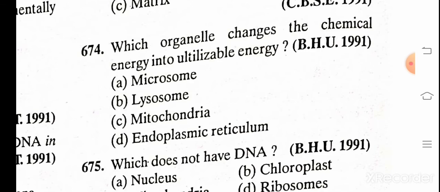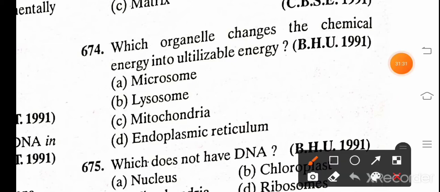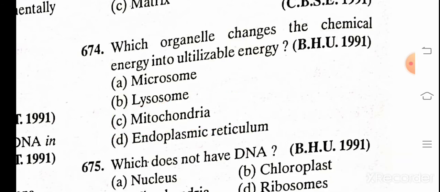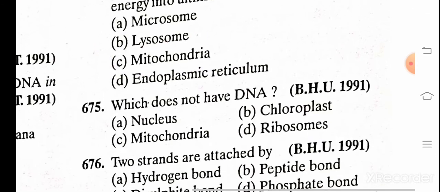Which organelle changes the chemical energy into usable energy? A. Microsome, B. Lysosome, C. Mitochondria, and D. Endoplasmic reticulum. And the correct answer is C. Mitochondria. The glucose is converted into the form of energy called ATP.